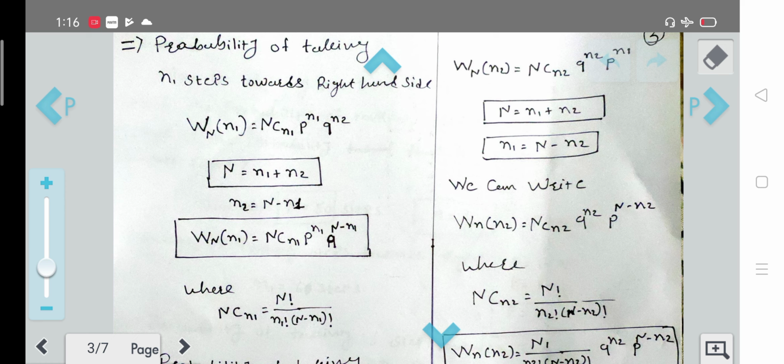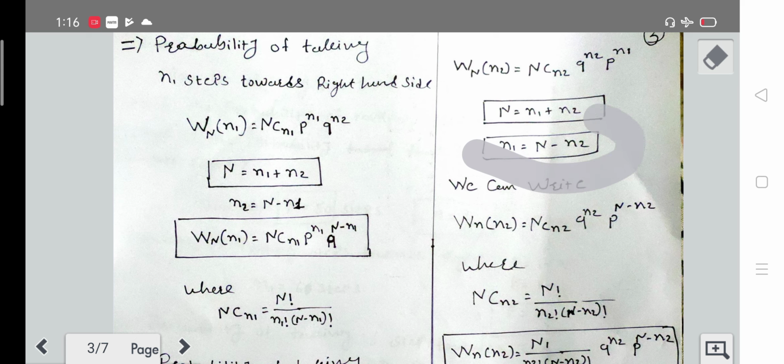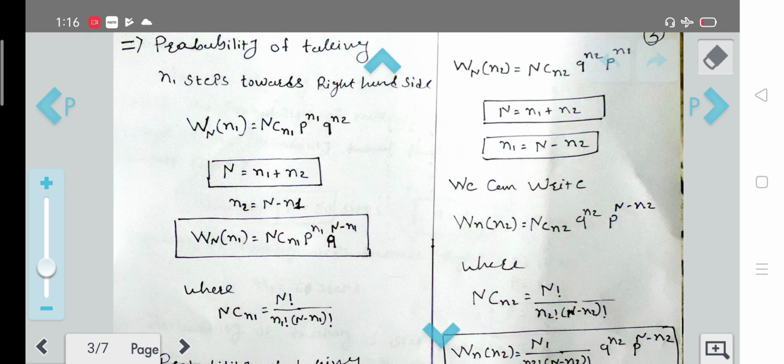Now since we are going to talk about n2, we want this whole equation in terms of n2, so we will convert this n1 into n2, so we will have n1 is equal to capital N minus n2. So let's put this value in this equation, so we will get WN of n2 is equal to NC small n2 q raised to n2 into p raised to capital N minus small n2.